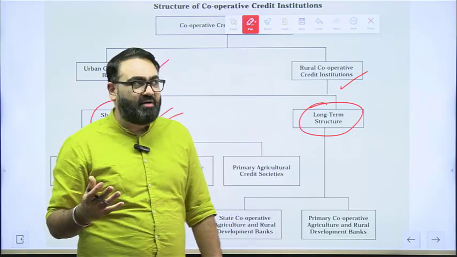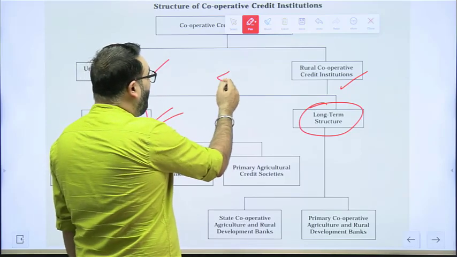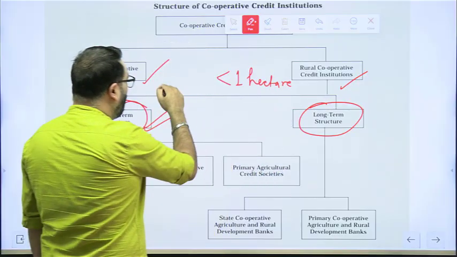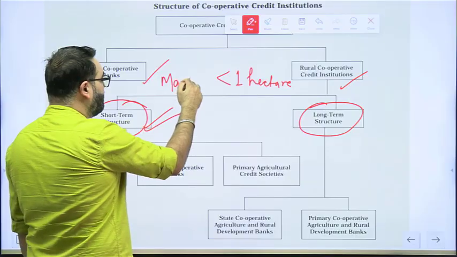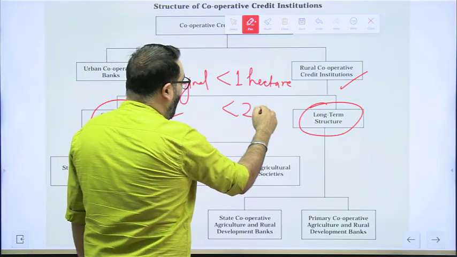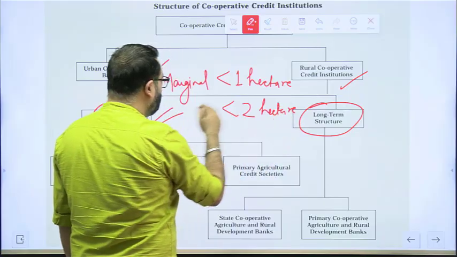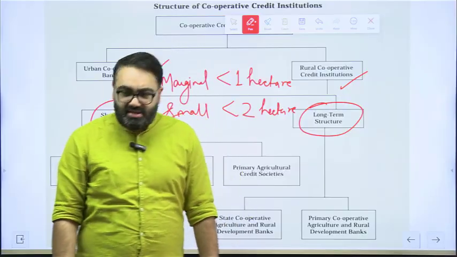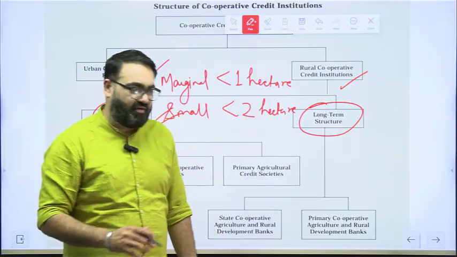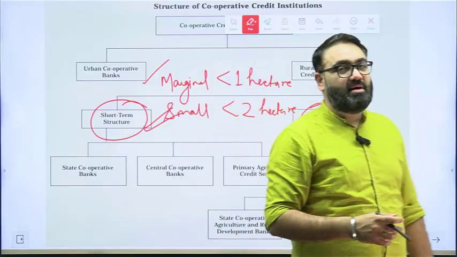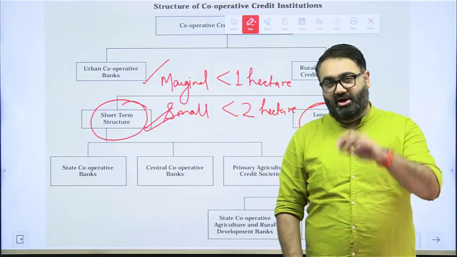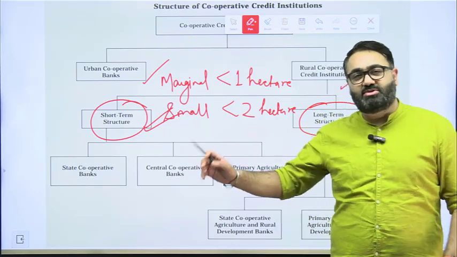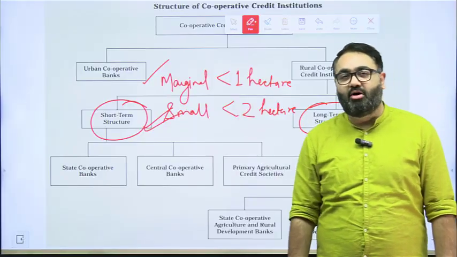Now, what are small and marginal farmers? By definition, a farmer having land of less than 1 hectare is called a marginal farmer, and a farmer having a land holding of less than 2 hectares is called a small farmer. Please do remember this. The reason you should remember it is that most government schemes for farmers, like the PM-KISAN scheme, under which the government transfers 6,000 rupees annually to the farmers, are specifically for small and marginal farmers. These are not for all the farmers.